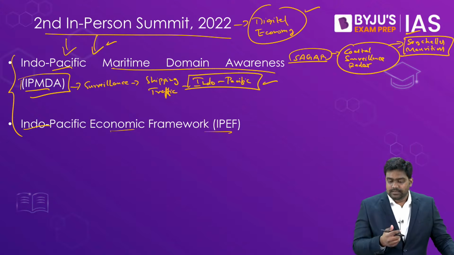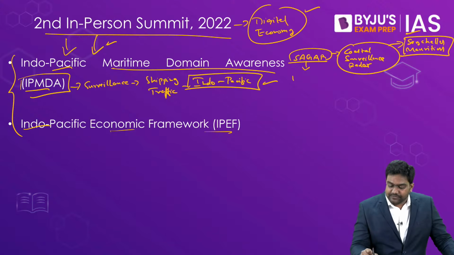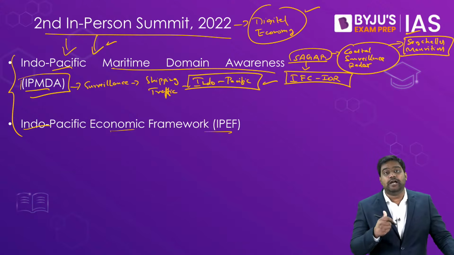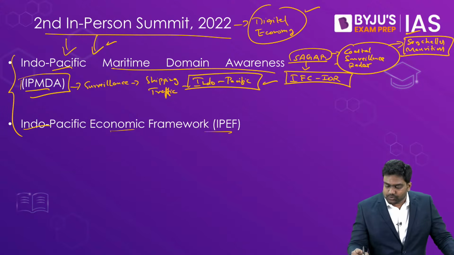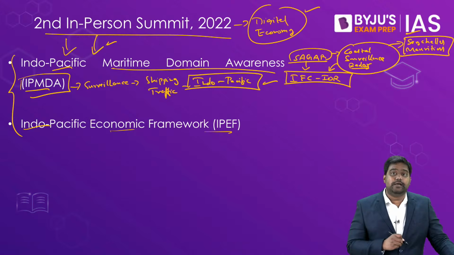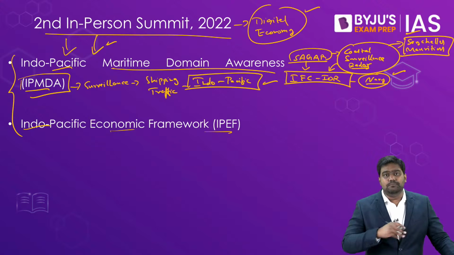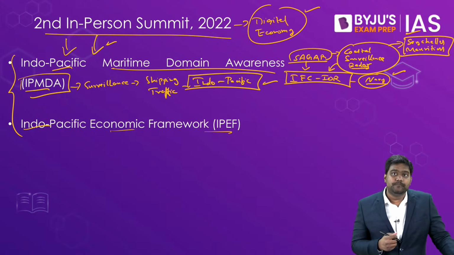All this data, this radar data, is fed into the Information Fusion Center for the Indian Ocean region, IFC-IOR. This is the headquarters of the Coastal Surveillance Radar Project of India. It's handled by the Indian Navy, and this entire project gives the Indian Navy a complete picture of the shipping traffic of the Indian Ocean.